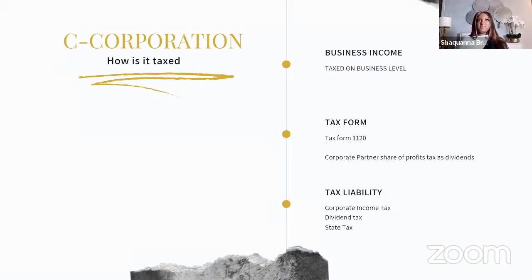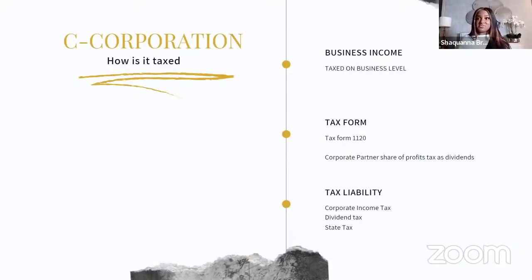This may make sense as it relates to, let's say, an Apple. I always like to use Apple. Everybody knows Apple as the company. Apple's on the stock exchange. You can purchase Apple. You can own a piece of Apple. So when you purchase a stock, you are now an owner of Apple. Every year, Apple has to file their tax form 1120. They have to pay their taxes. And then guess what?